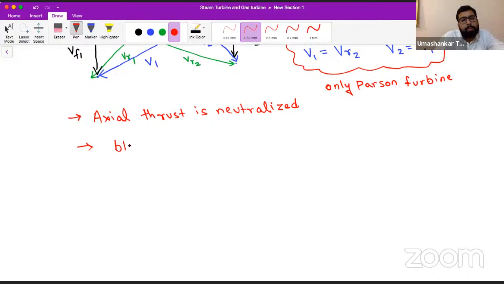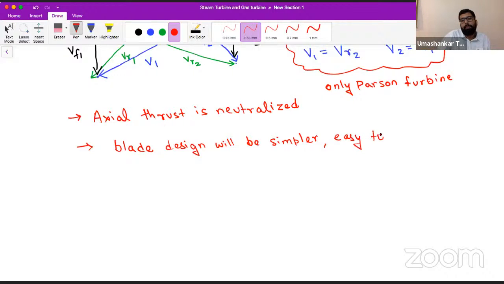Blade design becomes simpler. This we will prove, how blade design will become simpler compared to the other kinds of reaction turbines. Simpler means easy to manufacture also.